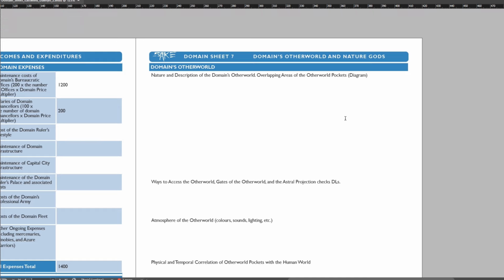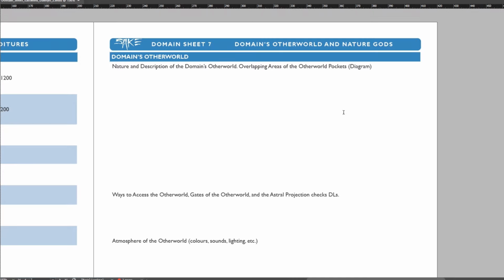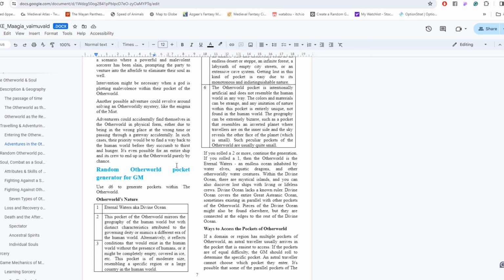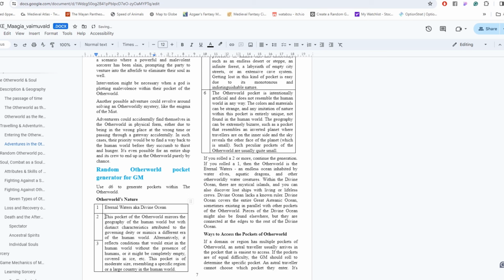For creating the domain's Otherworld and the Nature God, we will use random generators. Those are not in the basic rules book, but will be available in the full rules book after the Kickstarter. For the Otherworld, we roll d6 9 times. For the nature and description, we roll 2 and read.